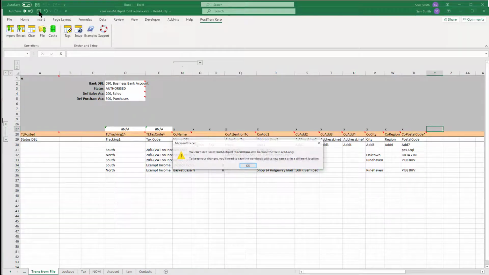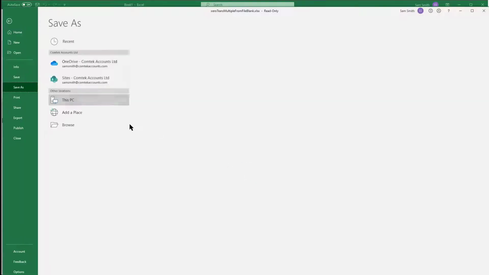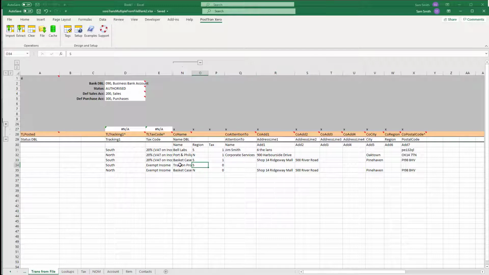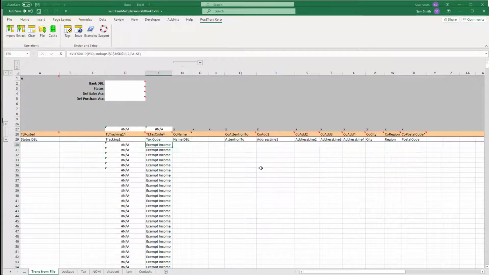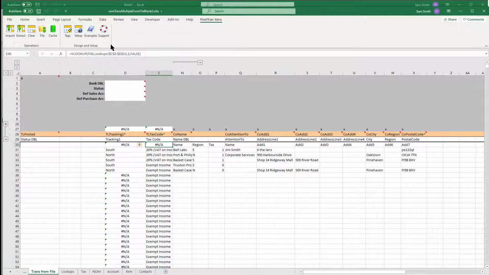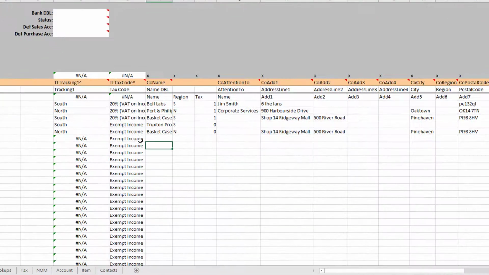So we can now save that because we're happy. So now we've saved that. So what are we going to do next? Let's clear the spreadsheet down. And you can see now PostTrans has copied all those formulas down the spreadsheet. Now if we press File Import, we can see it's brought it in and applied the translation using our formula.